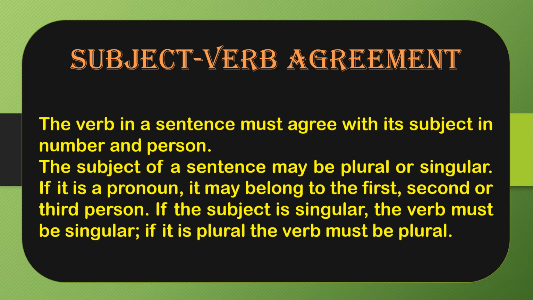Okay. So the subject of a sentence may be plural or singular. If it is a pronoun, it may belong to the first person, second person, and third person that we have learned in the pronouns chapter also. If the subject is singular, the verb must be singular. And if the subject is plural, the verb must be plural. Okay. This is the basic rule of subject verb agreement.